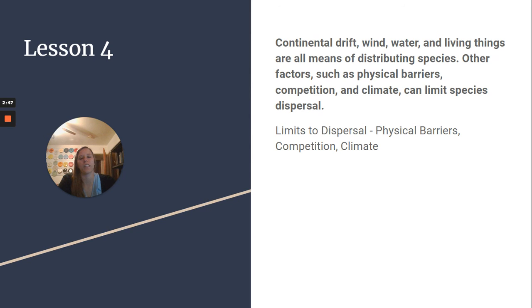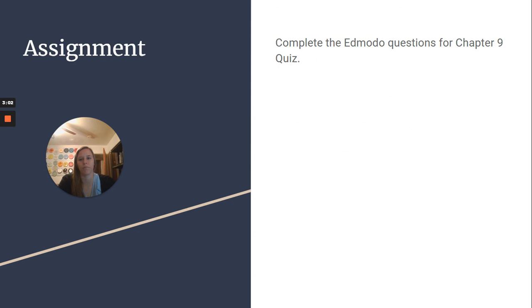Lesson 4, continental drift, wind, water, and living things are all means of distributing species. Other factors, such as physical barriers, competition, and climate, can limit species dispersal. So, limits to dispersal: physical barriers, competition, climate.